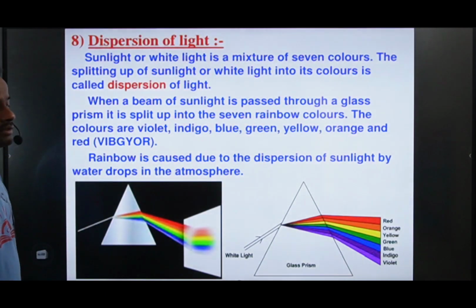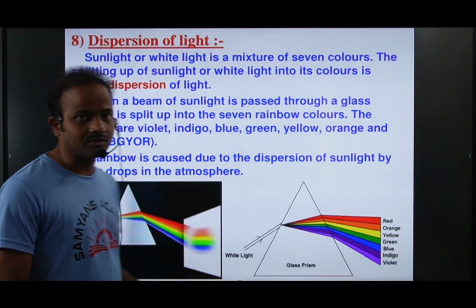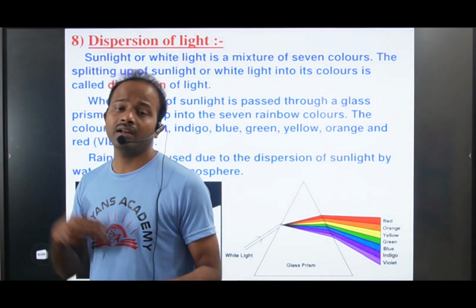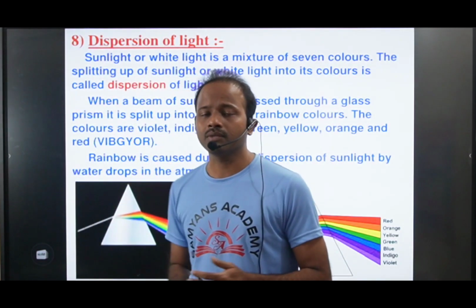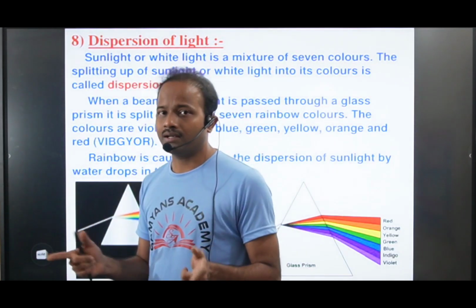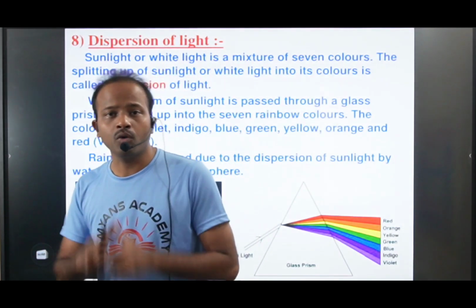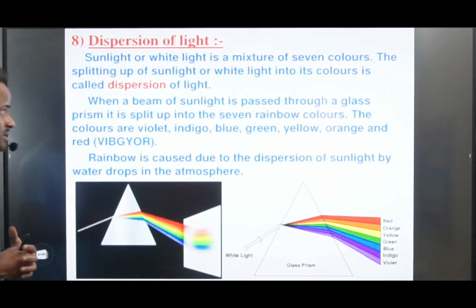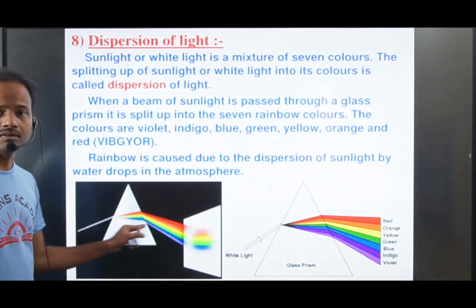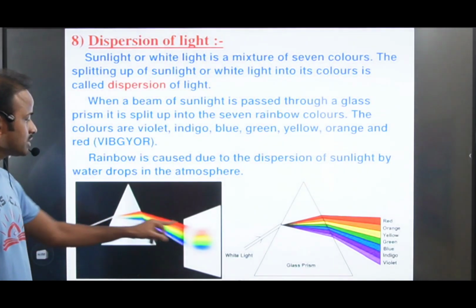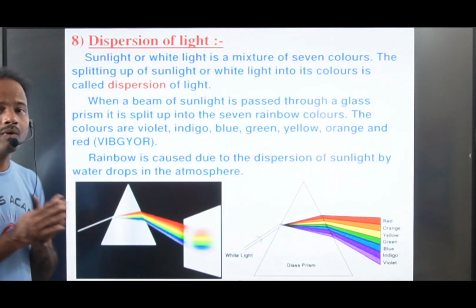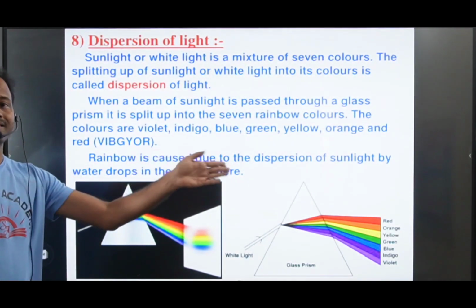Sunlight or white light is a mixture of 7 colors. The white light which is coming from the sun is a combination of how many colors? 7 colors. That is VIBGR. Then when you pass the sunlight through this prism like this, here we can observe the 7 colors: violet, indigo, blue, green, yellow, orange, red, and the white color splits into 7 different colors.